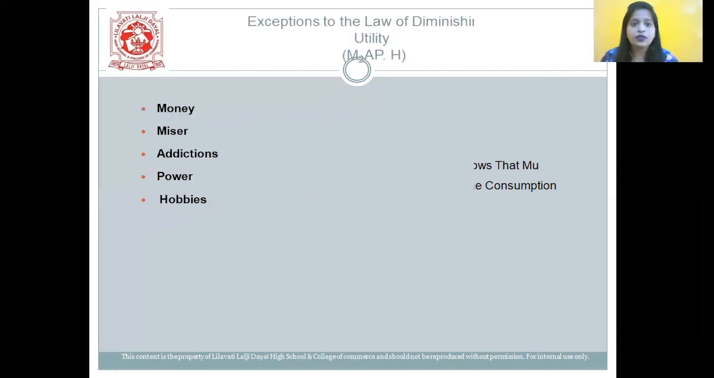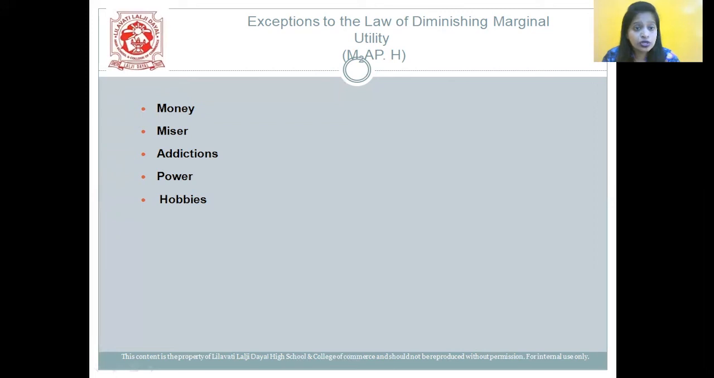Now let us come on to the exceptions of the law of DMU, exceptions to the law of diminishing marginal utility. Here again we have M square APH. M square stands for first, M for money. The marginal utility of money always increases and it never becomes 0. Next one is miser. Any person who is a miser will ignore the assumption of rationality.